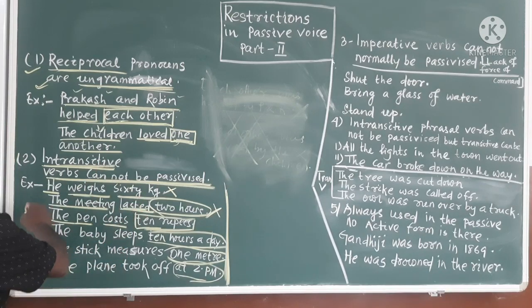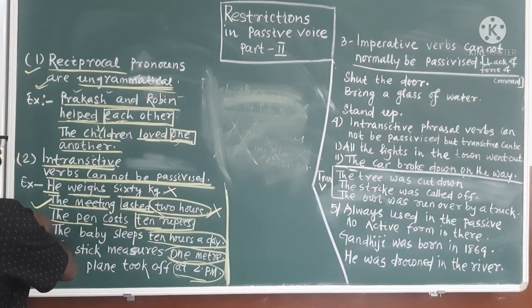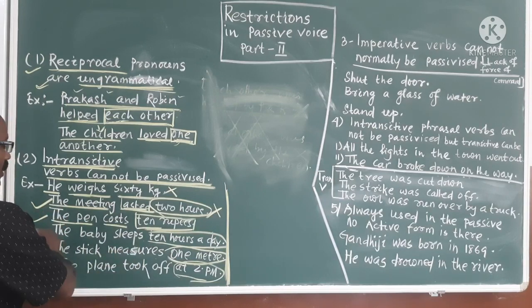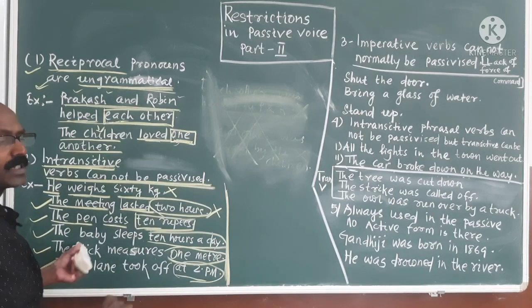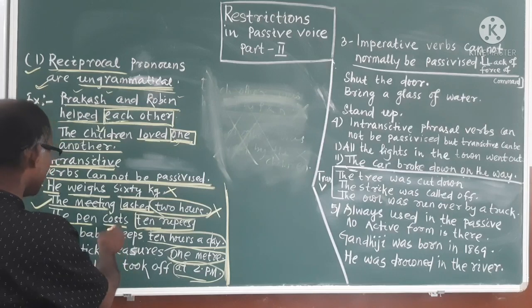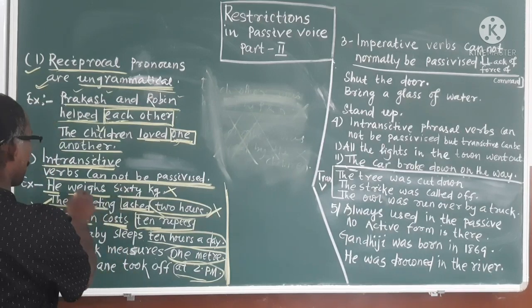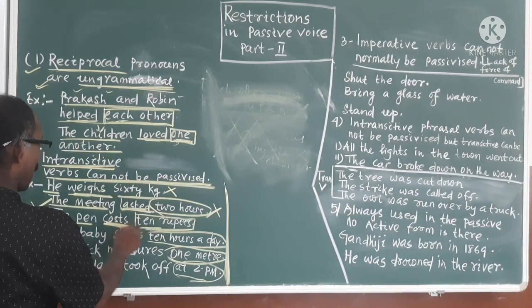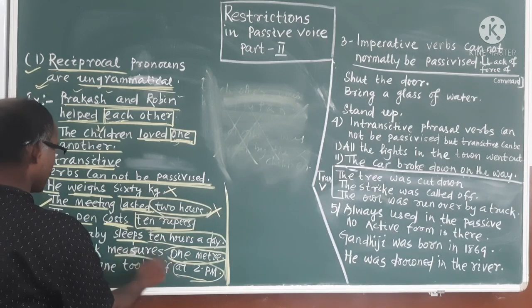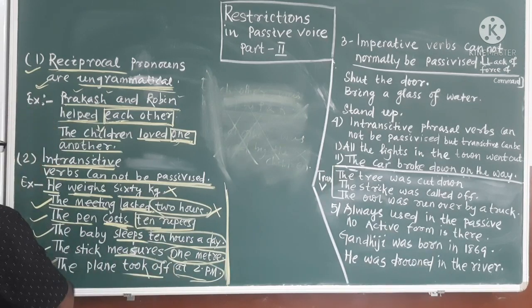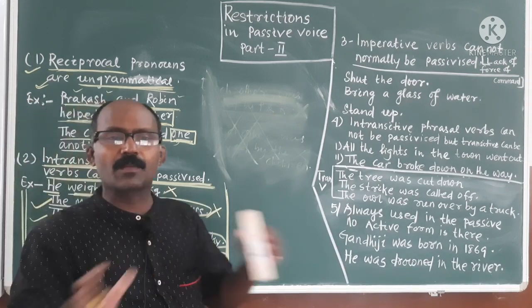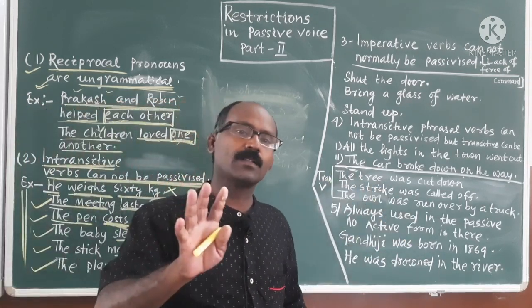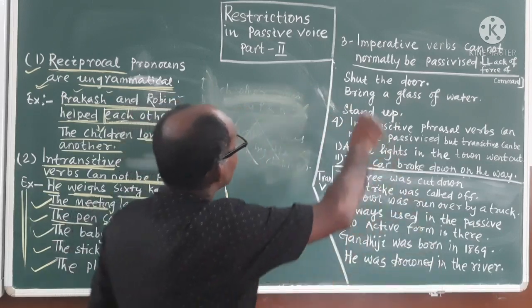Like that, the meeting lasted 2 hours. The pen costs 10 rupees. The baby sleeps 10 hours a day. The stick measures 1 meter. The plane took off at 2 p.m. These are intransitive verbs. That means weigh, last, cost, sleep, measure, took off. These are intransitive verbs. So intransitive verbs cannot be passivized. Remember? Okay. Then come to number 3.